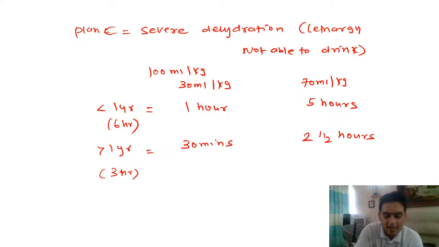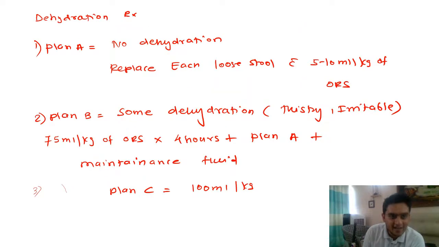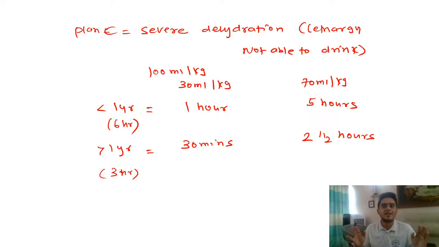Okay, I'll repeat again. Plan A, no dehydration. The child has loose motions but no other danger signs. So we just replace each stool with 5 to 10 ml per kg of ORS. Plan B, some dehydration. The child is thirsty, irritable, wants fluid. You give 75 ml per kg of ORS over 4 hours. You also keep replacing each loose stool and you give the maintenance fluid as well. And plan C, when it is severe dehydration. The child is lethargic, not able to drink.